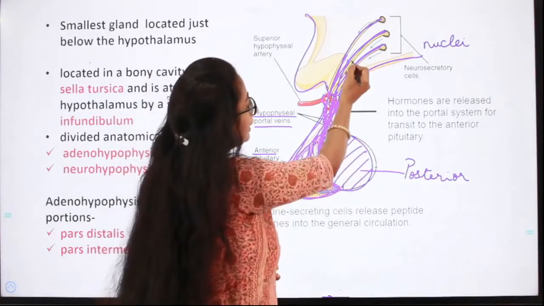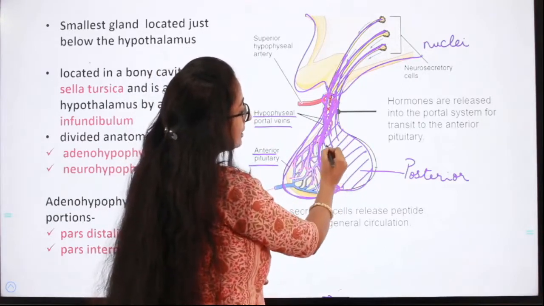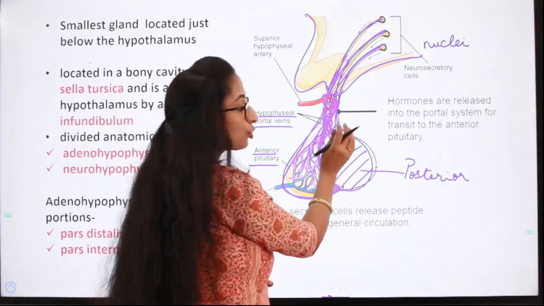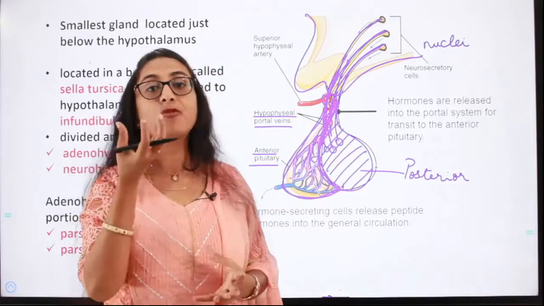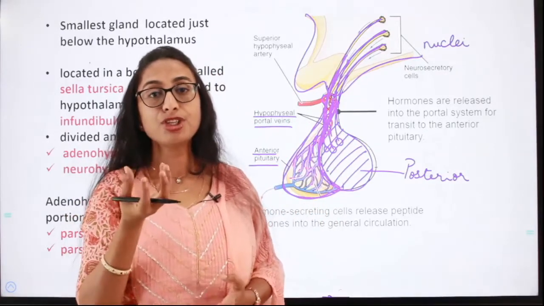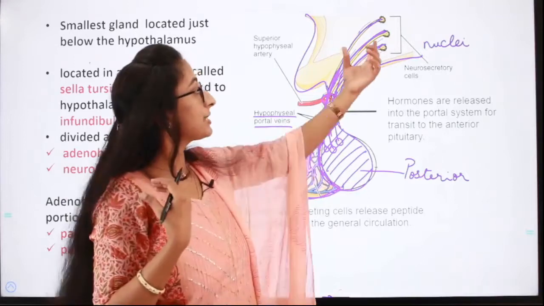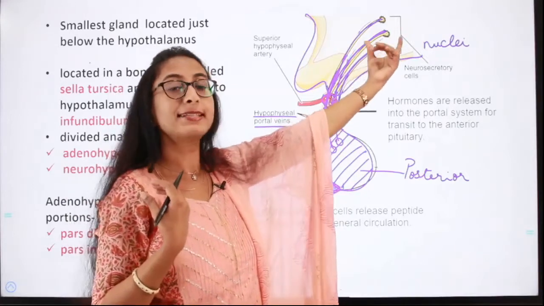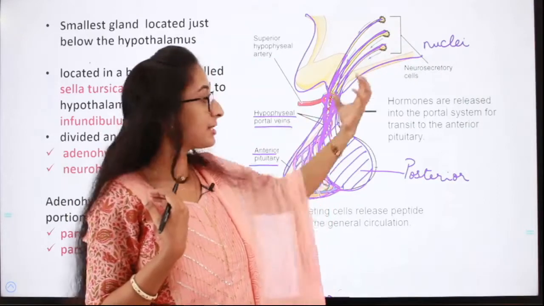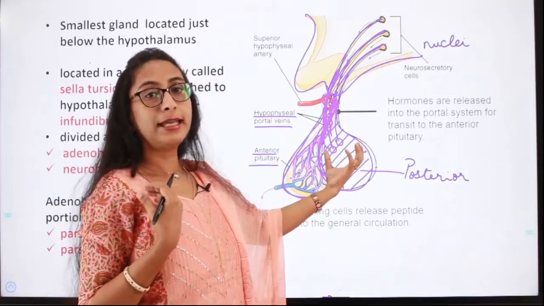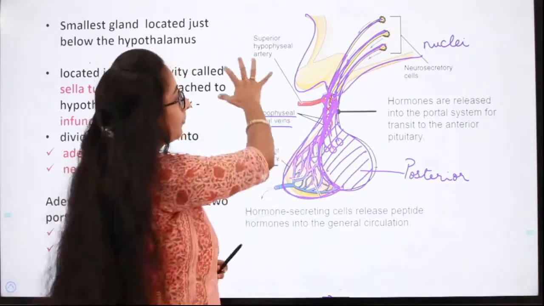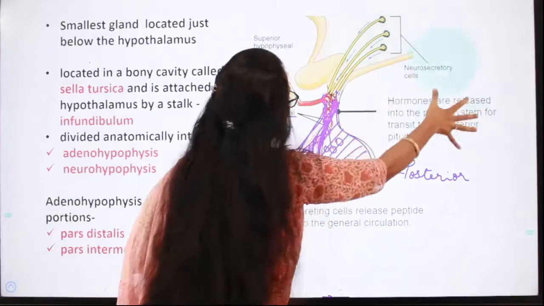That is where the terminals of these axons end, and there are vesicles in which the hormones synthesized by the neurosecretory cells of the hypothalamus are stored in the posterior pituitary. I will explain once again.